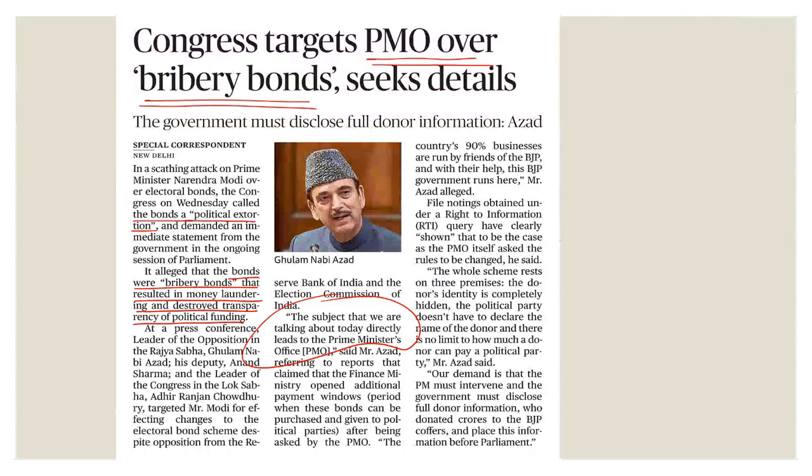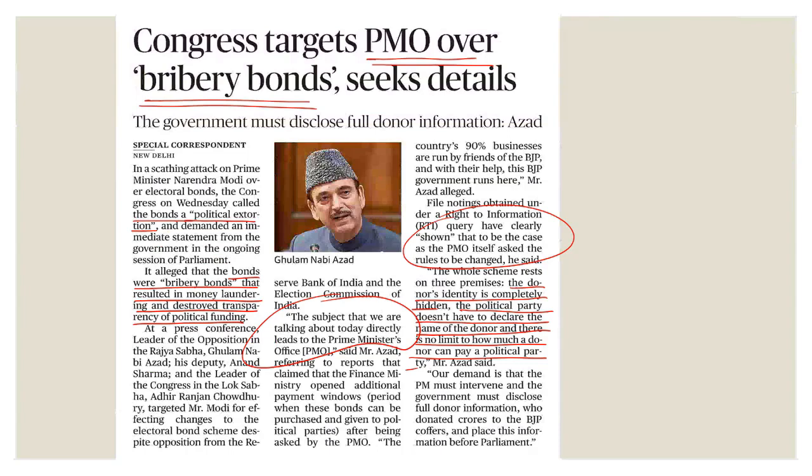File noting obtained through queries has shown that in one case the PMO himself asked the rules to be changed. The whole scheme rests on three premises. The donor's identity is completely hidden. The political party doesn't have to disclose the name of the donor, and there's no limit on how much a donor can pay.